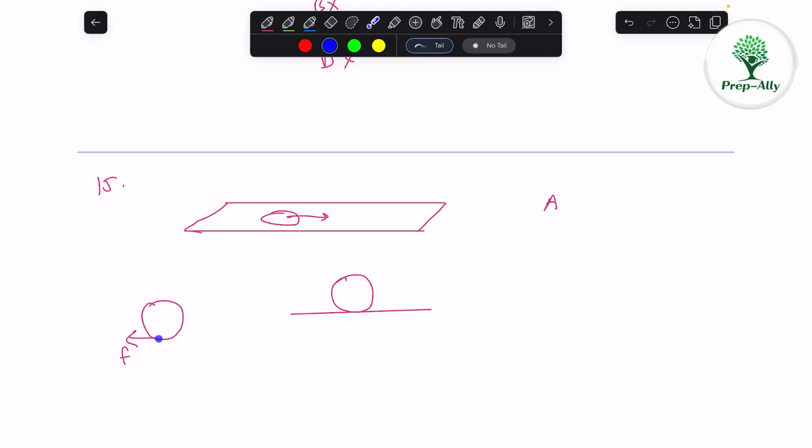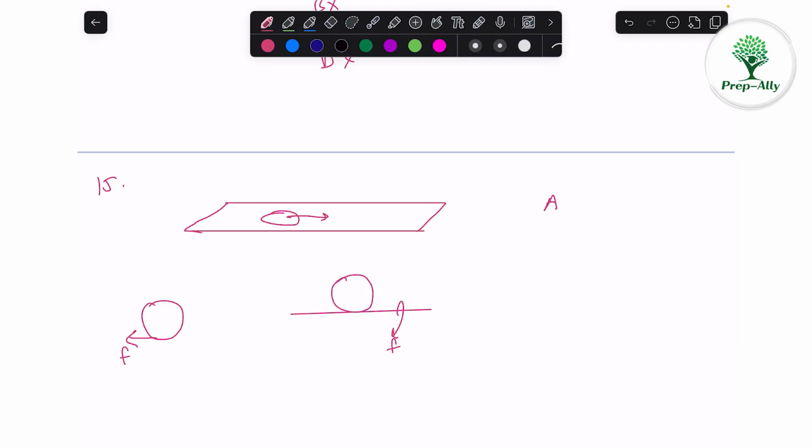So in rolling, that force is provided by friction. To start the rolling, we need some friction. But when it is moving with constant velocity, then we don't need any friction, and no friction is acting when the object is rolling. If there is no friction acting when the object is rolling with constant velocity, then its speed won't be reduced at all. So that's why it is not able to stop rolling. There is no friction present actually when the object is rolling with constant speed.